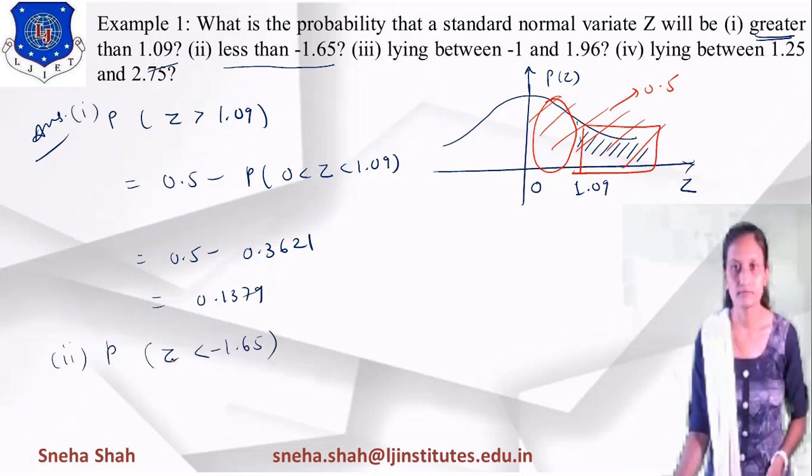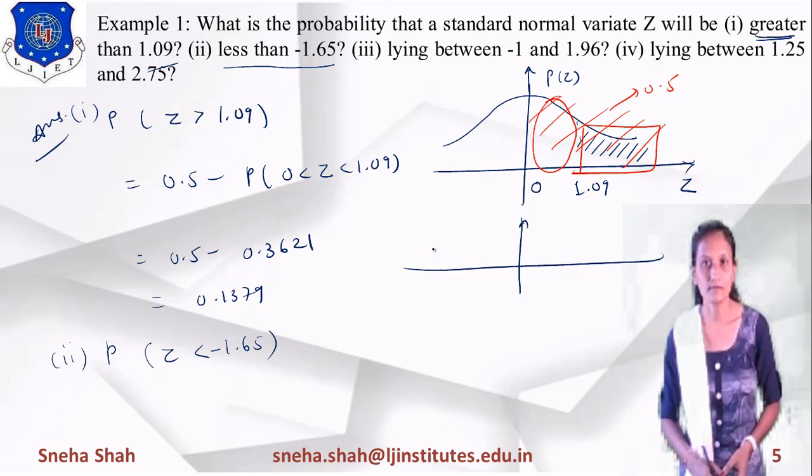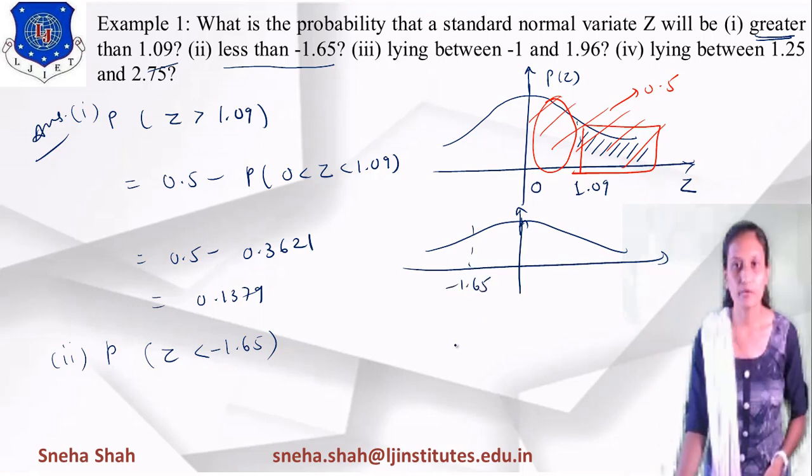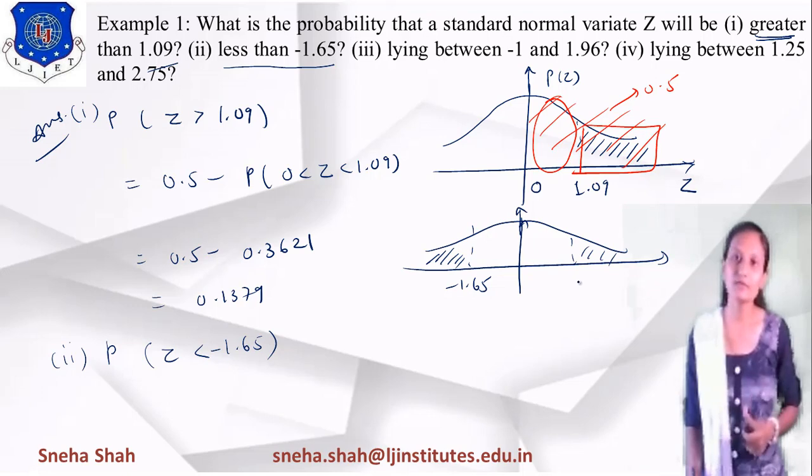Suppose we want to find the probability of z less than -1.65. You can see that this is a normal distribution, right? This point is -1.65 and we have to find the probability of less than -1.65. So it is a more negative value. If we take the symmetry of this, it gives you this particular part, right? So for that we have to find the probability which is greater than 1.65.